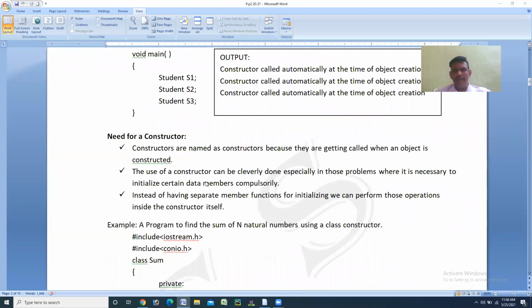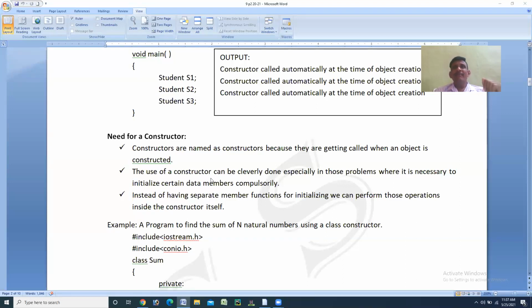Second point, the use of a constructor can be cleverly done, especially in those problems where it is necessary to initialize certain data members compulsorily. In some questions, it is compulsory that you initialize the objects or variables of that problem. At that time, this constructor is going to help us efficiently, because when you write those objects inside the constructor, they are initialized automatically. For that reason, we need constructors.